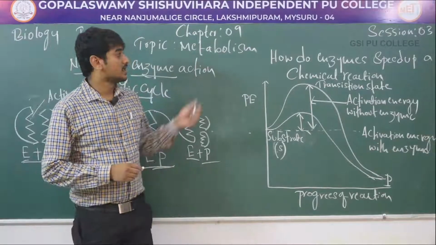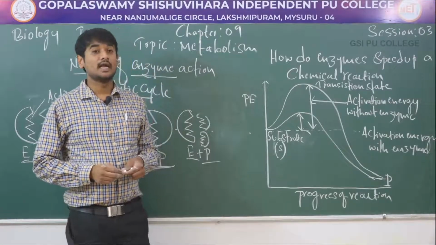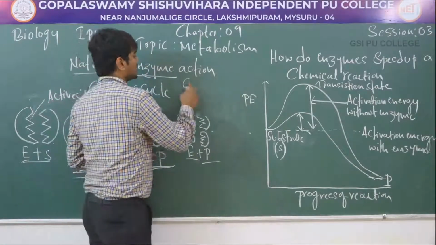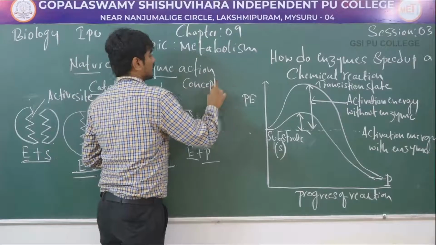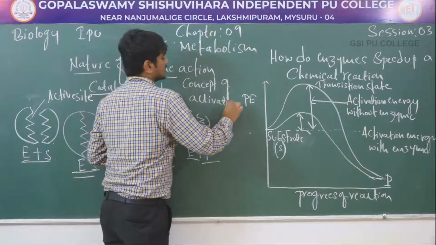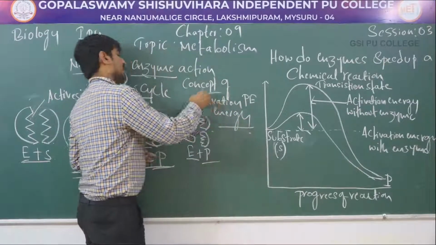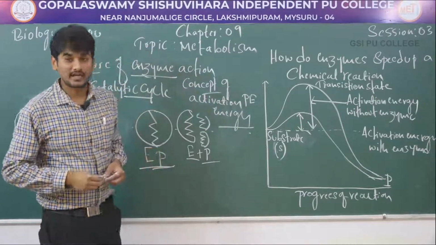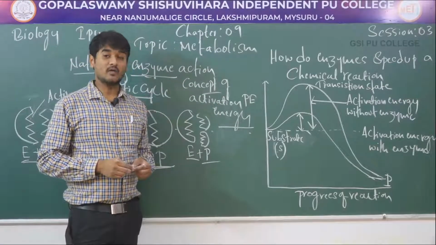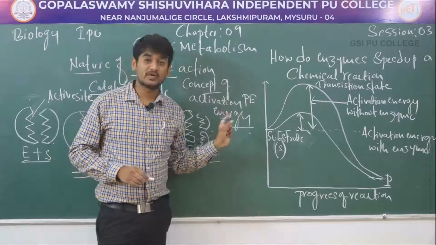The next concept is how enzymes speed up a chemical reaction. It's also called the concept of activation energy. Yes, activation energy is the additional energy required to start a chemical reaction, in an exothermic reaction or endothermic reaction.